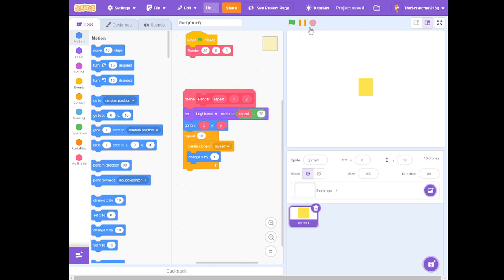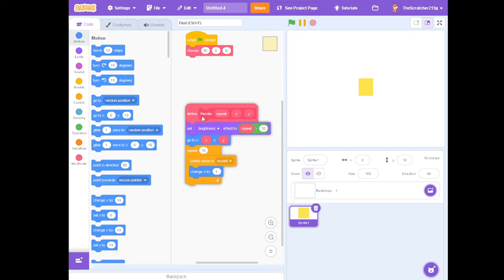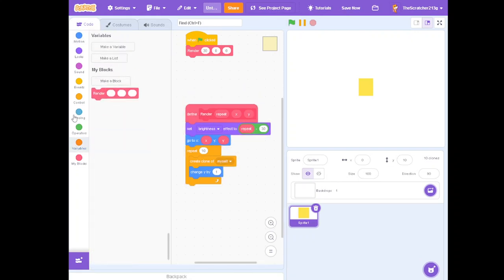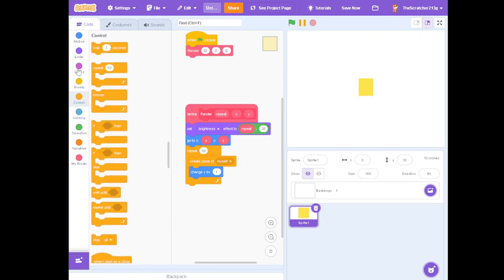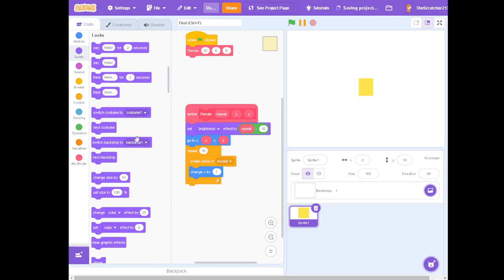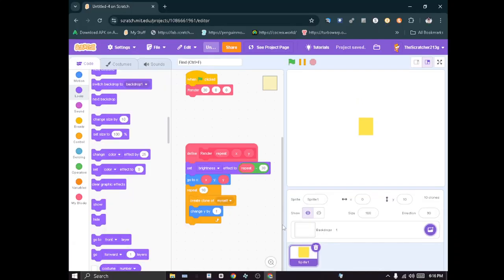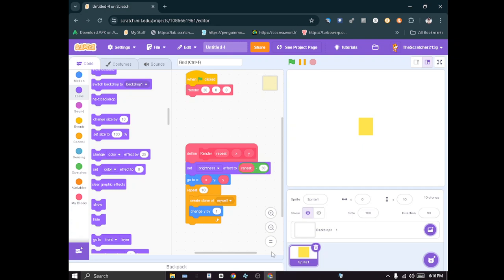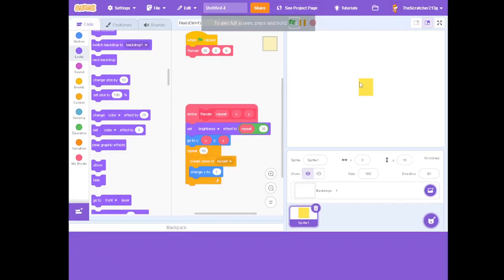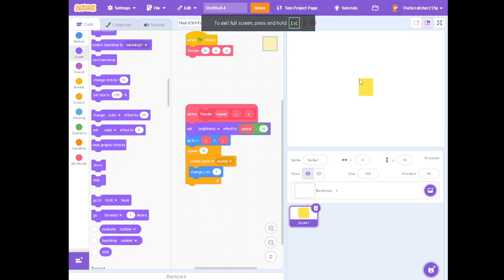So now, as you can see, we have our engine here, but we need to actually repeat by how much we actually repeat. So, alright. Now what we're going to do is repeat by repeat.